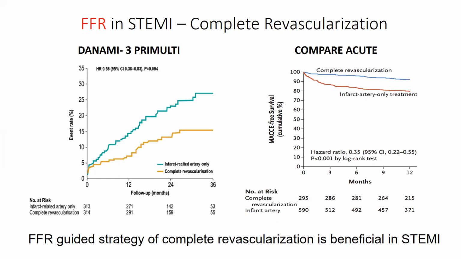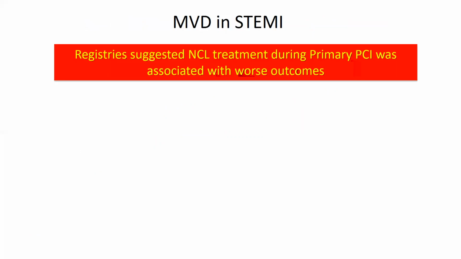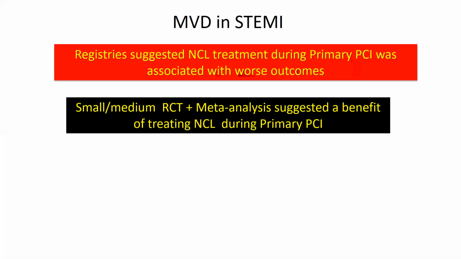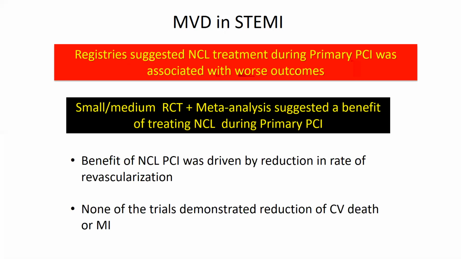So to summarize what I've said till now, the initial registry data suggested that treatment of the non-culprit lesion at the time of primary PCI is harmful, and that is how the 2013 guidelines said that please don't touch these lesions. However, there were small and medium trials as well as meta-analyses which suggested benefit. But this benefit was essentially based on reducing the number of revascularizations, without addressing the composite hard endpoints of death and myocardial infarction.